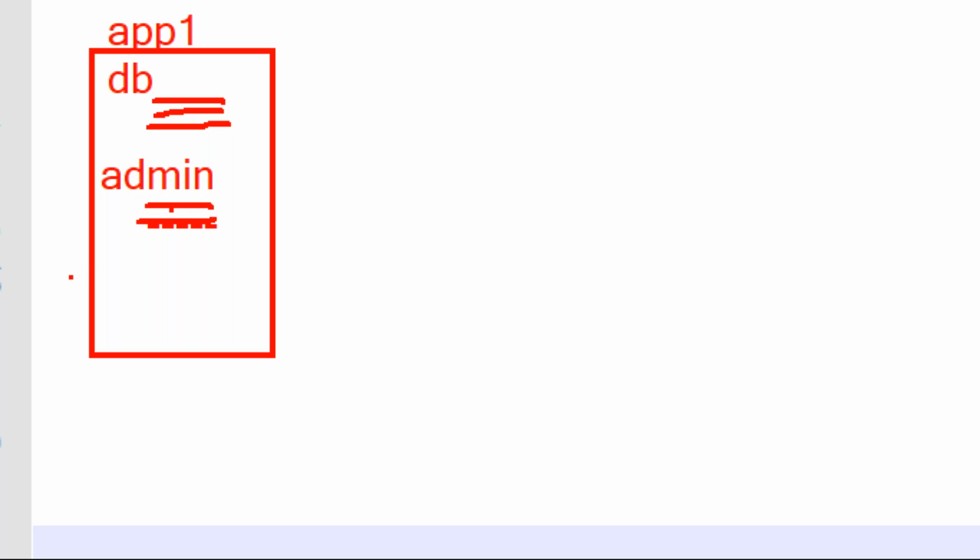So now you can see, sir, here one application they are developing. Application 1, app 1 they are developing. In this app 1, some database related logic they are writing, sir. Here 100 lines of code they are writing for database related work. Next, admin related they are writing some code. Again here they are writing some lines of code, admin related.